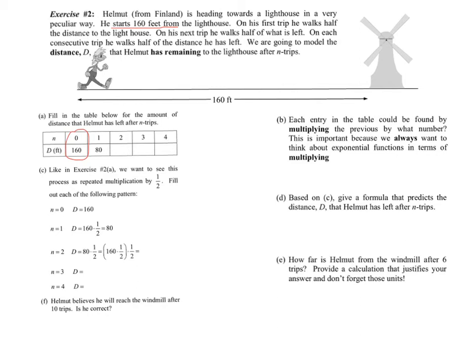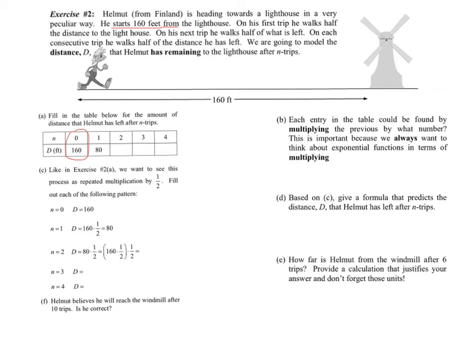On his first trip, he walks half the distance to the lighthouse. On his next trip, he walks half of what was left. On each consecutive trip, he walks half the distance he has left. We are going to model the distance d that Helmut has remaining to the lighthouse after n trips. So basically, in the first one with the rumor spreading, we were getting larger. Now we're going to talk about decaying, and we're going to get smaller. We're talking about how many feet he has left to the lighthouse as he continues to walk, and we cut the trips in half. So let's go and fill in A.